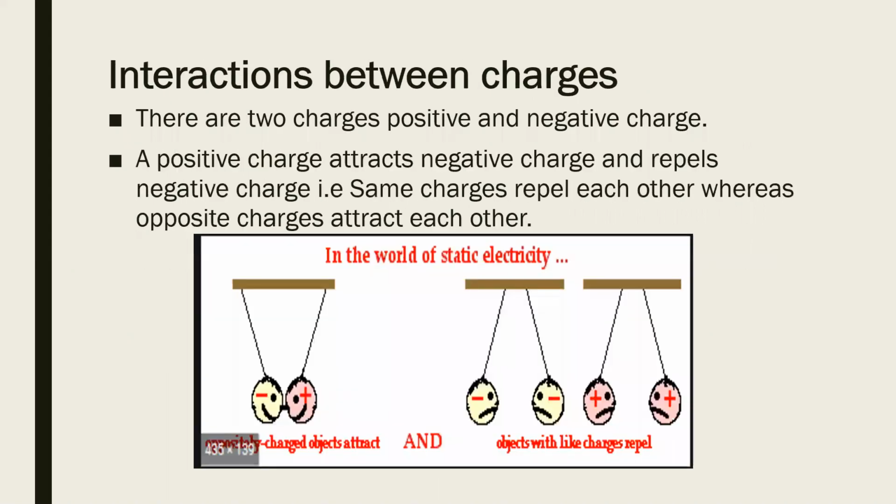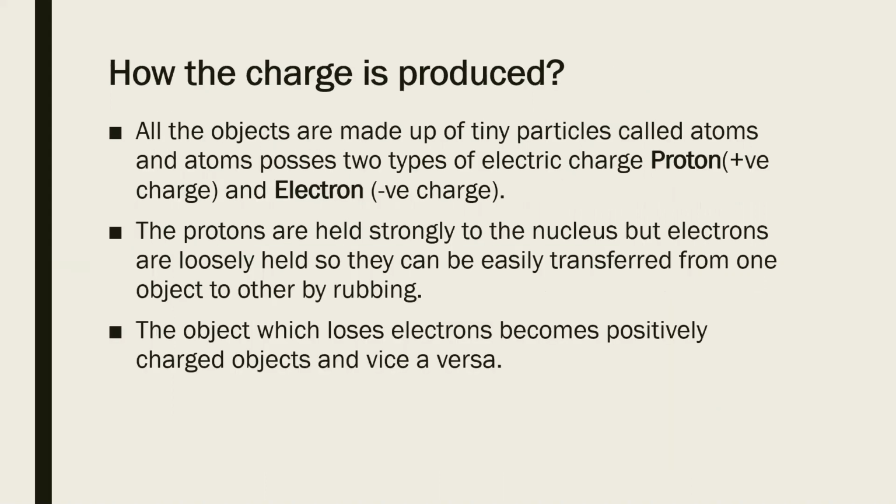Okay. Today we are going to learn about how this charge is produced in the body when we are rubbing them, or when there is friction between both the bodies. Now we all know that whatever objects there are around us, they all are made up of atoms. These atoms also possess electric charge. The two electric charges are proton and electron. Protons are positively charged, whereas electrons are negatively charged.